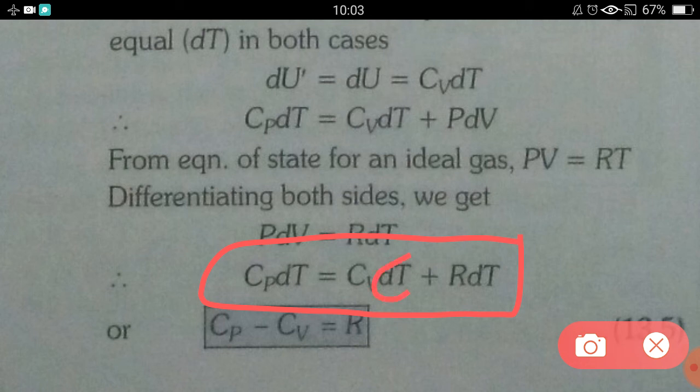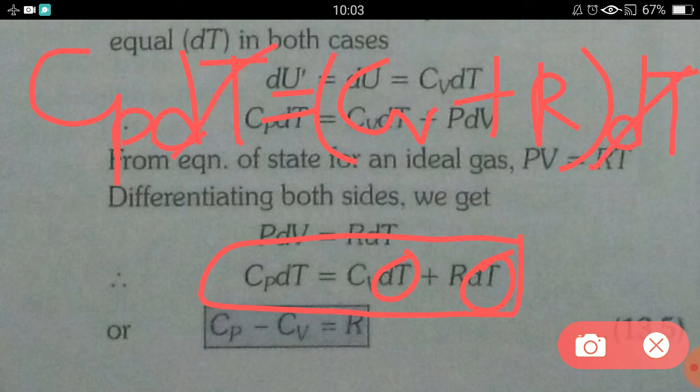Here we can take out dT as common. So we will have Cp dT equals (Cv plus R) into dT.